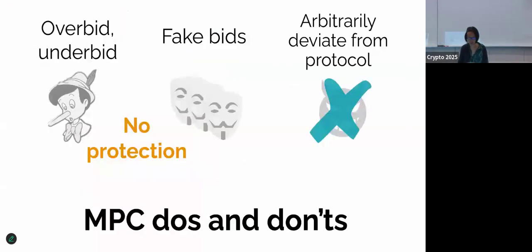So what we learn from this example is that just throwing MPC at the problem doesn't solve the problem. In particular, MPC does a good job at defending against arbitrary protocol deviations, but it doesn't protect against misreporting input, because misreporting input is a strategy even in the ideal world. To misreport input, you can overbid, underbid, and you can also inject fake bids.